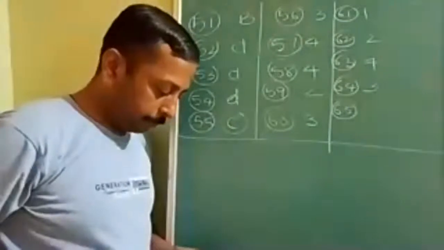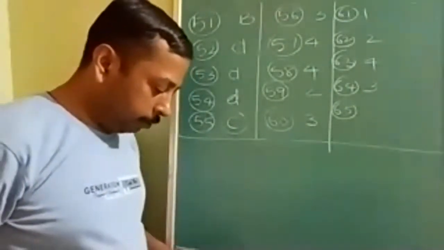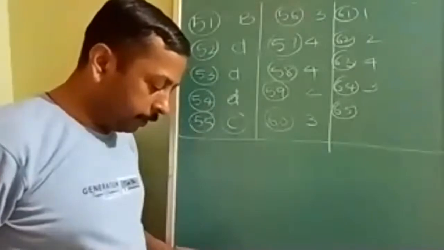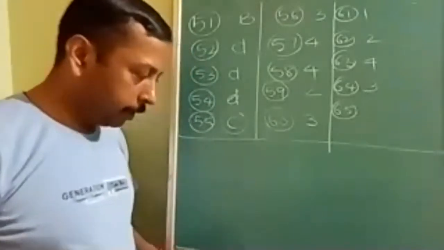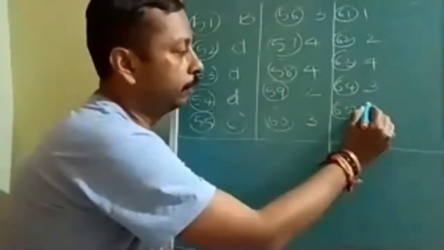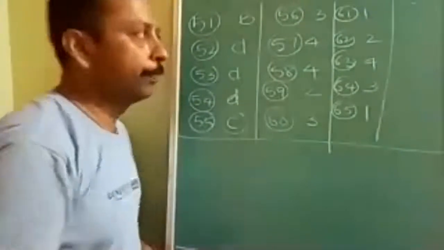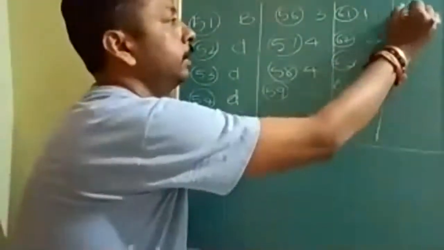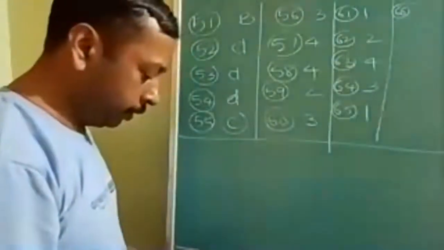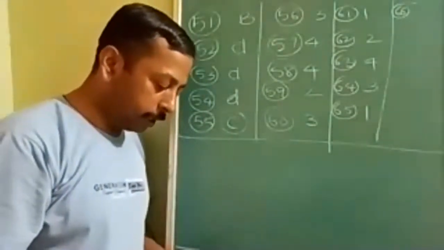65th, which of the following compounds is formed in borax bead test? What is the answer? Metaborate. Metaborate, first option. Okay, up to 65th, is it understood? Now let us see the 66th. 65th is over. 66. Which of the following minerals does not contain aluminium?